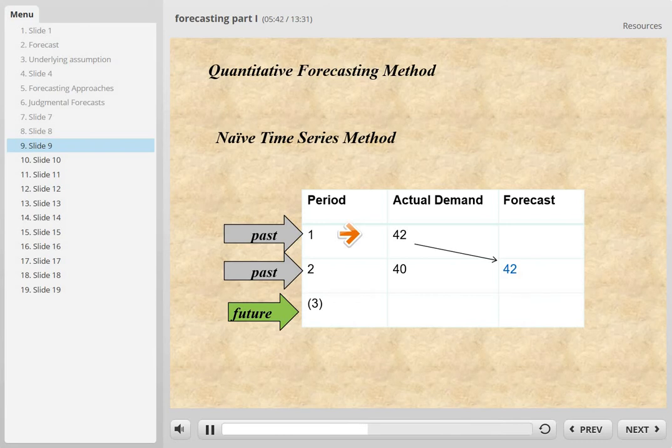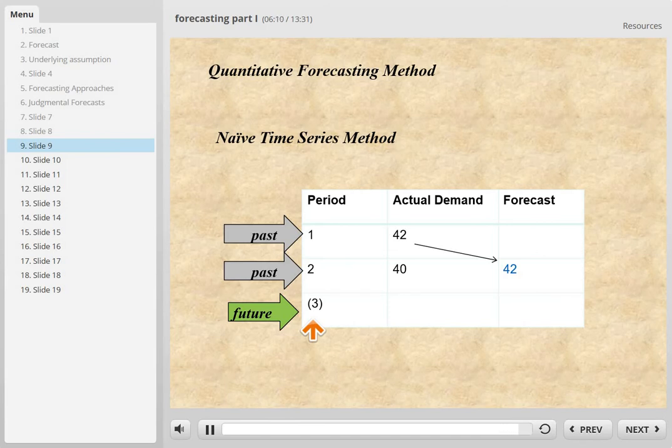When time moves on, period 2 becomes the past, and we learned the normal distribution of it. So we can draw a normal distribution above this axis. Another actual demand of period 2 is 40. Another normal distribution above the axis for sample 2. Okay, and right now the future is period 3. This line will be the upper control limit. This line will be the lower control limit.